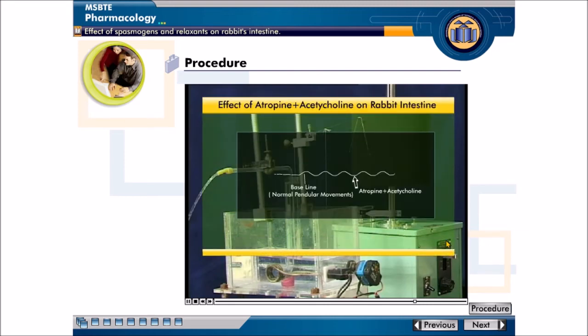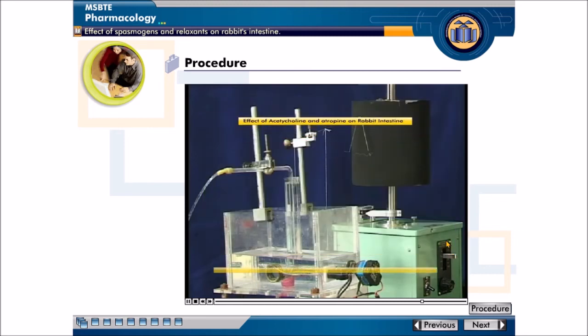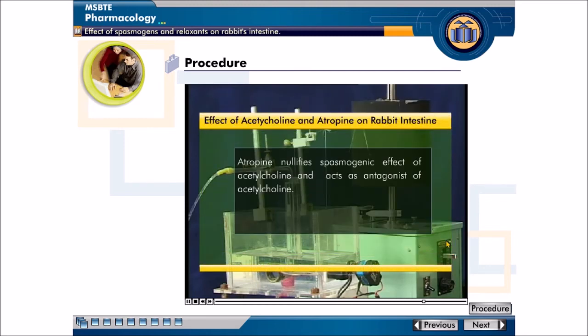This indicates acetylcholine in the presence of atropine doesn't show any change in normal pendular activity. Therefore, we can say atropine nullifies spasmogenic effect of acetylcholine and acts as antagonist of acetylcholine.